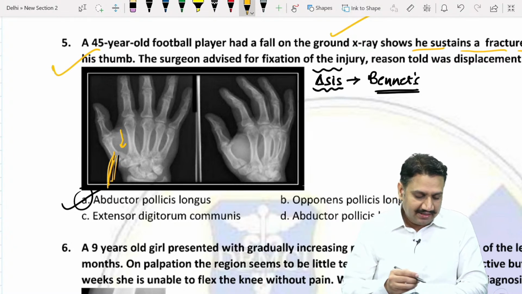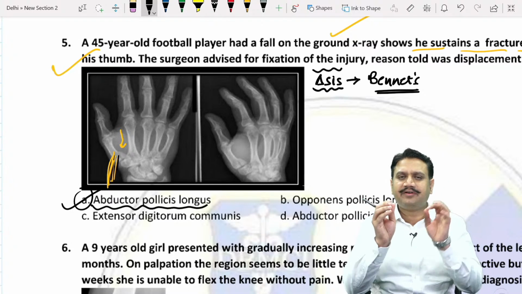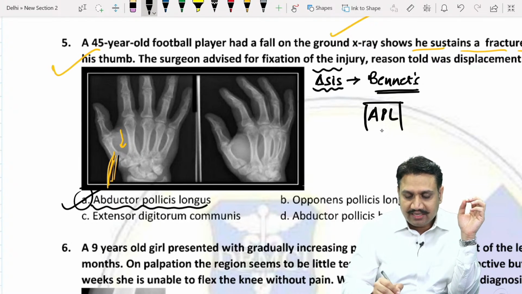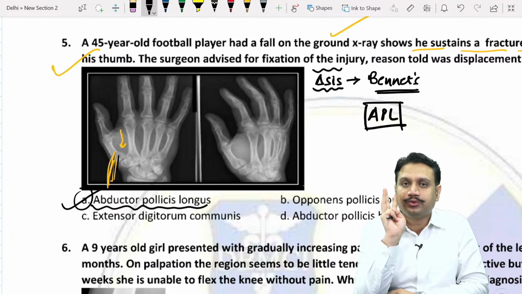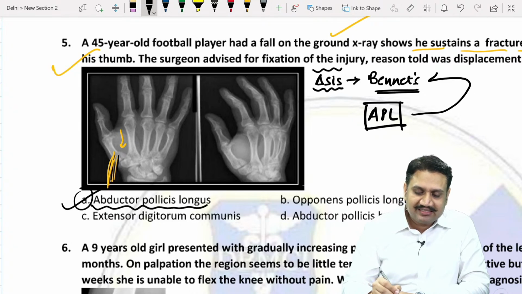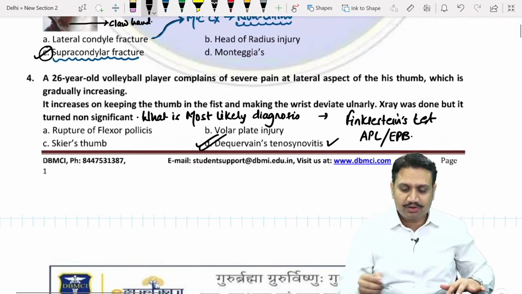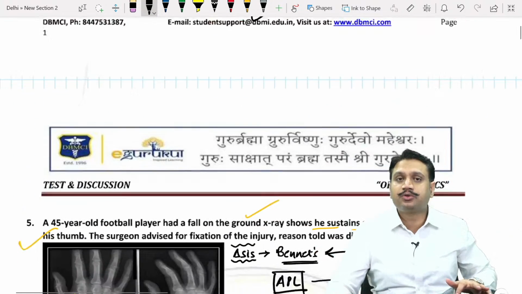All right, so Bennett. Now you said the muscle involved here is APL. So please remember in the very short form, APL, abductor pollicis longus, has got 3 questions for you for your PGME exam. The APL, please remember it. 1, the fracture that it displaces is Bennett. Second, the inflammation of APL is known as what? You said De Quervain tenosynovitis.